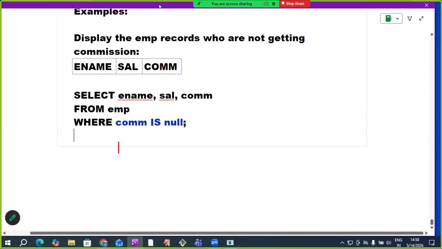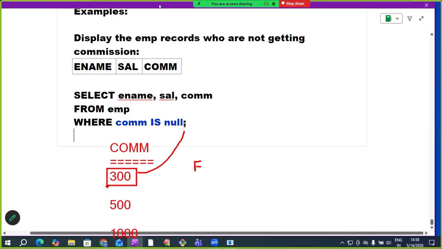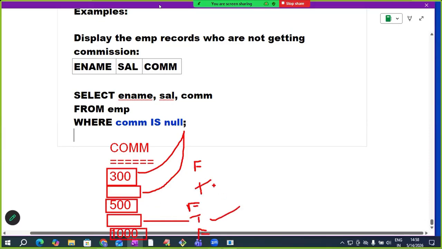For example, here the commission column is there. First employee commission 300. Next employee commission null. Next employee 500. Next employee commission null, 1000, like this. Is 300 null? No. False. Is this one null? Yes. True. Is this one null? No. False. Is this one null? Yes. True. Is this one null? No. False. So that is why if commission is null, it will display. For null comparison, they specially designed this special operator, is null. Some authors call this the is operator.